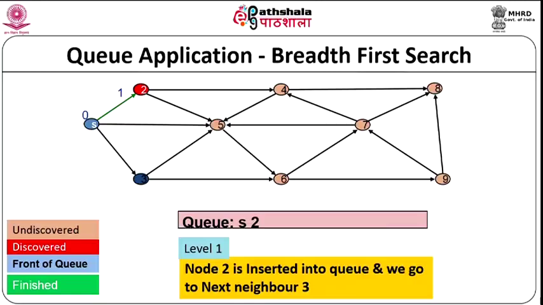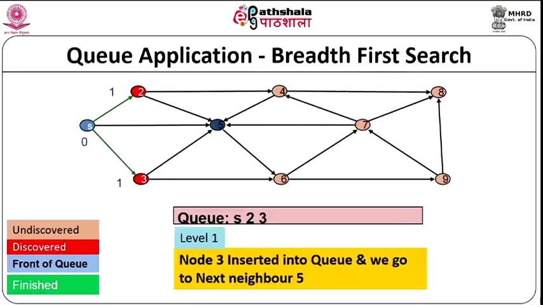Now, we are at the second level because we have started with 0, we are in the next level. So, we start processing the node 2 and node 2 becomes discovered. S is still in the front of the queue, so it remains blue, and the 2 we have discovered. Okay. Now, we go to the next process. We have to process the node. So, we go to 2 and we put 2 in the queue at